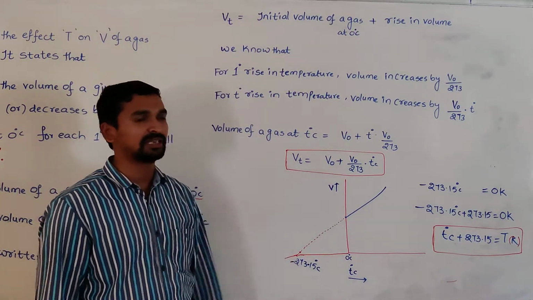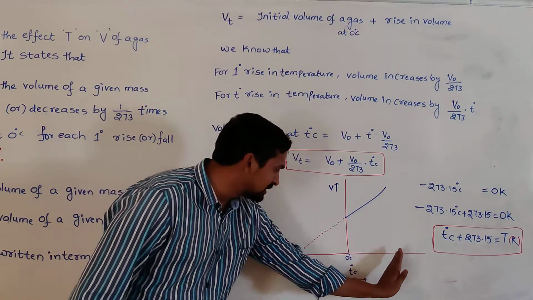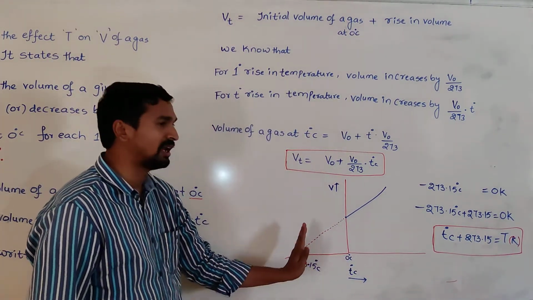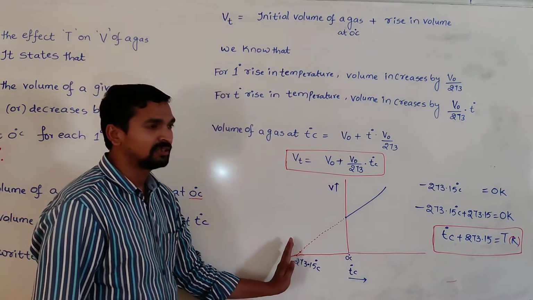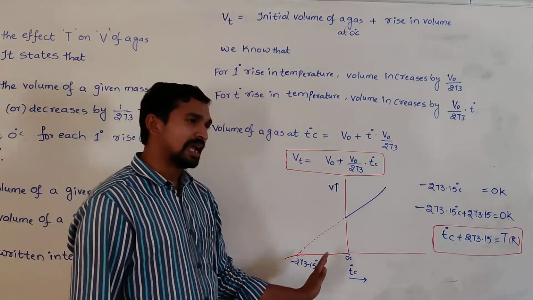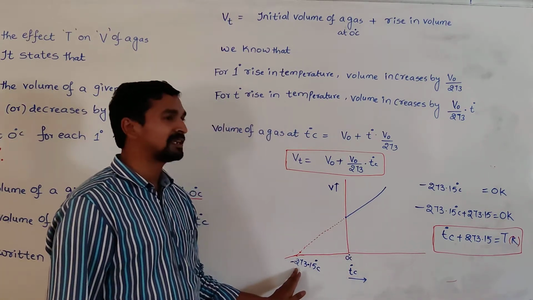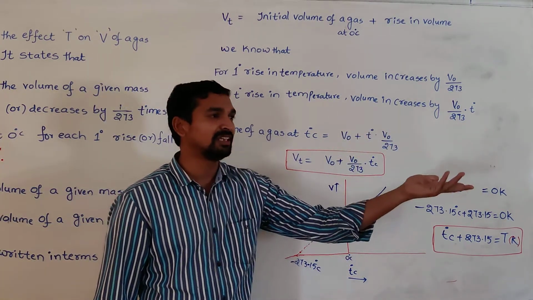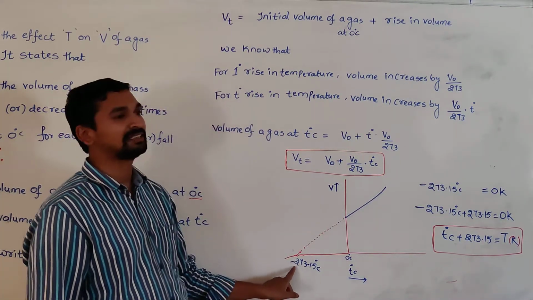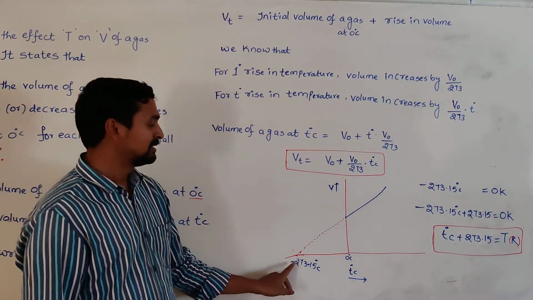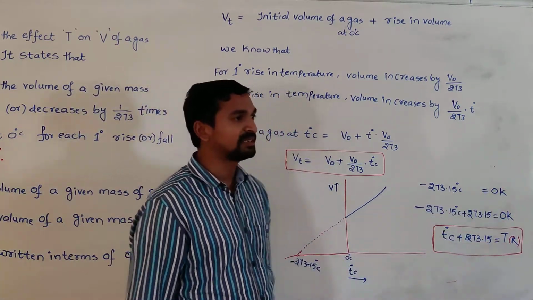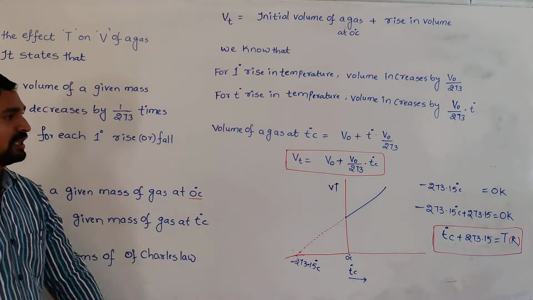But here I would like to make one point. When you decrease the temperature, the volume of a gas decreases, but the volume of a gas becoming zero is not possible. Generally, any gas, before approaching this temperature, is converted into the liquid state. So no gas will remain a gas until reaching this temperature. We studied this just to get the Kelvin temperature scale. So this is about Charles law.